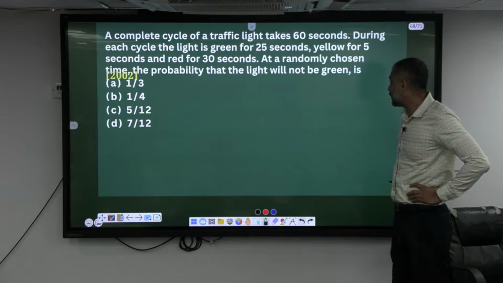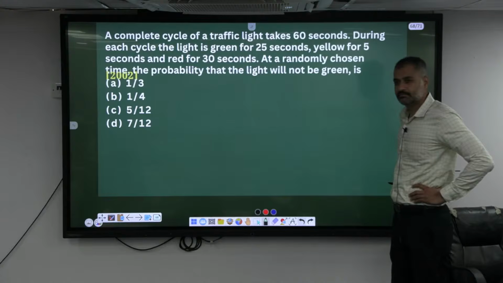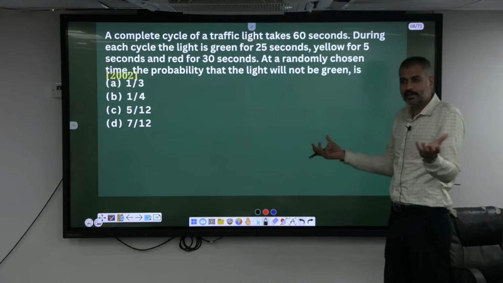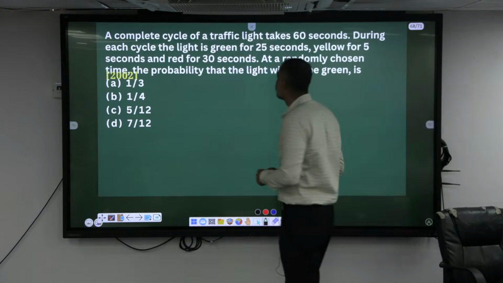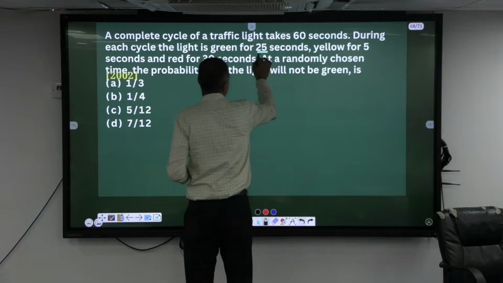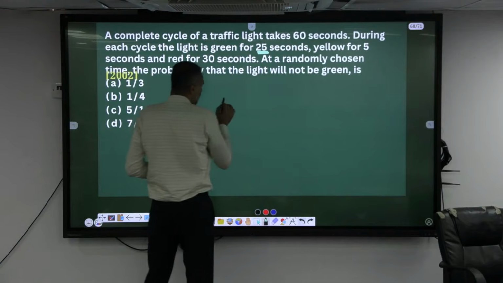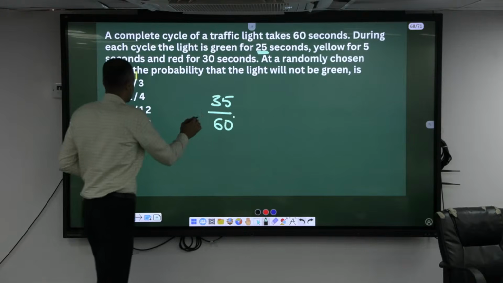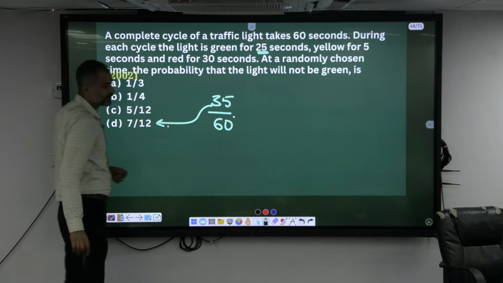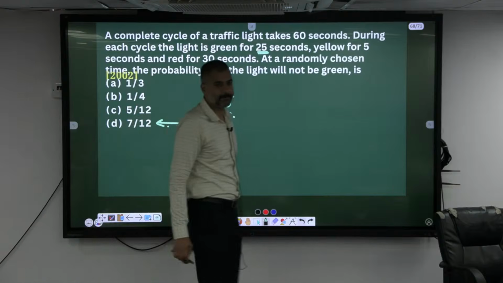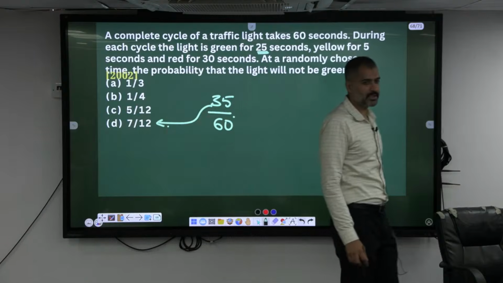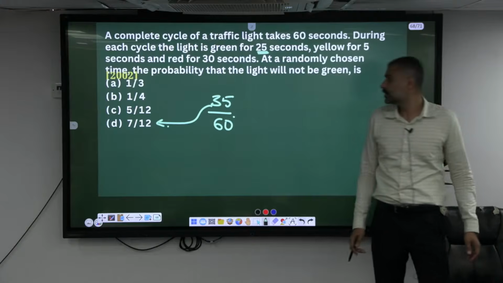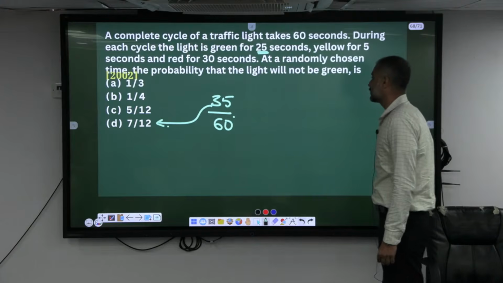What is the probability that the light will not be green? Not be green, what should it be? Green for how many seconds? 25 seconds. Remaining will be how many seconds? 35 seconds out of 60 is the answer. See, as soon as you see probability, don't just leave it. 35 out of 60.